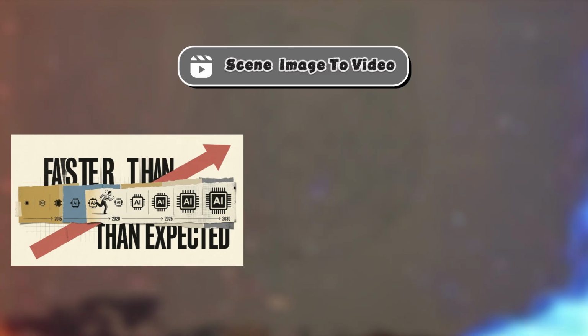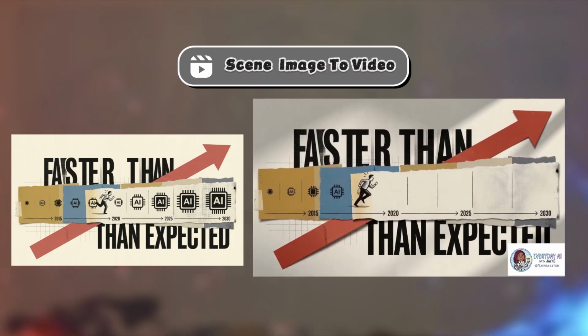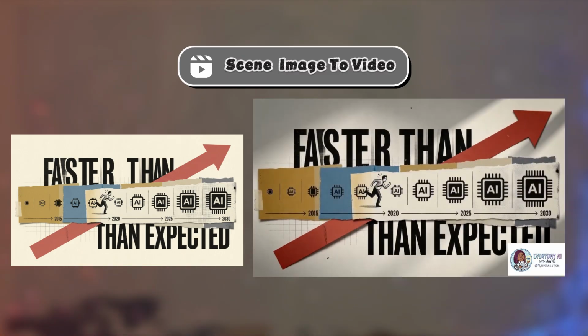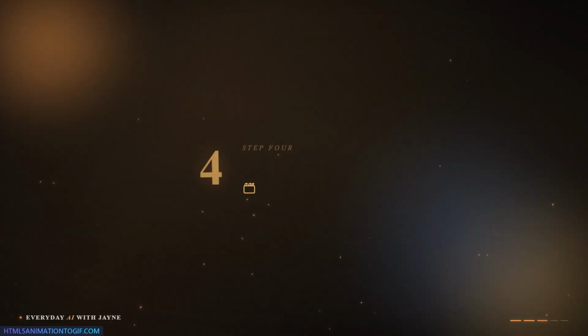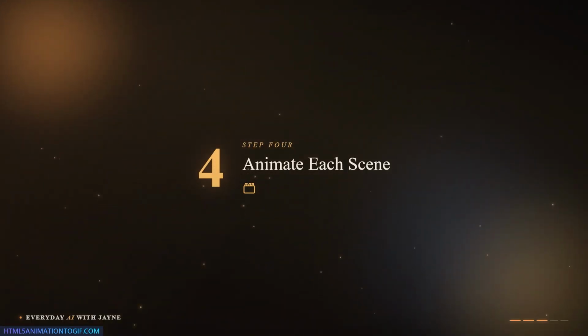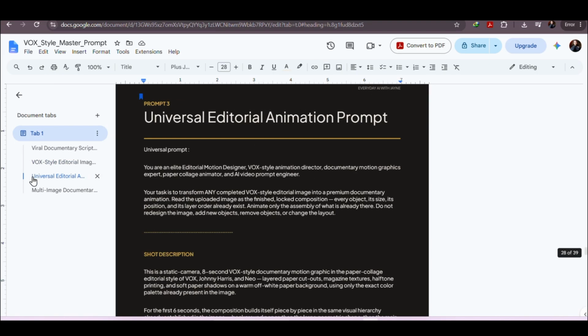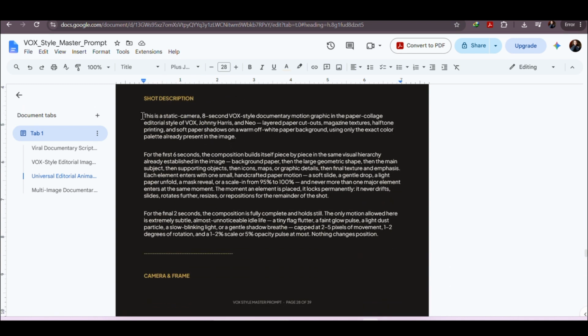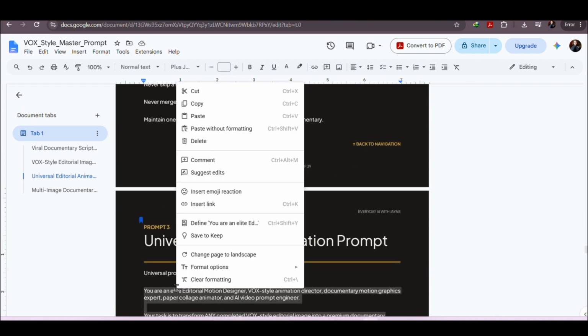Now we are going to animate each scene, converting it from an image to a video. That is step 4. We are bringing the images to life. You're going to go back to my Vox prompt document, clicking the third prompt, which is an animation prompt. You're going to copy the prompt in that segment.